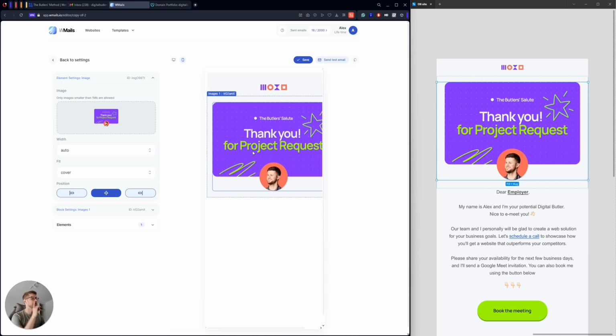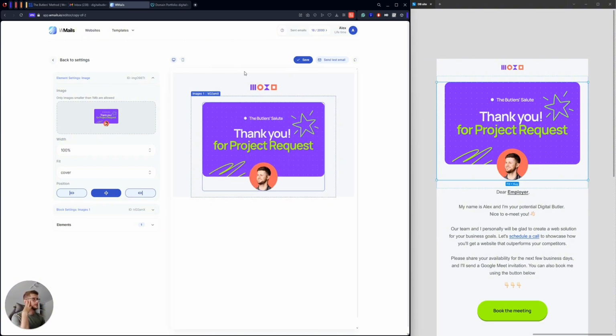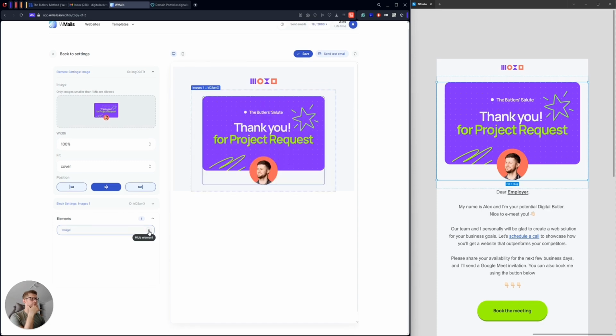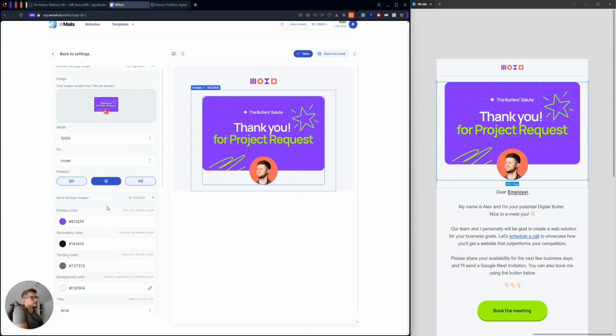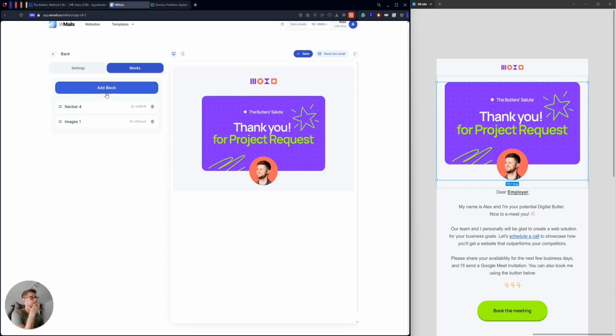Okay, but you can see that when I'm turning on mobile view, it doesn't look good. So to be sure that it will look nice, I think I just need to select 100%. Yeah. And then you can see that on mobile view, it looks really good. It looks really sexy. So let's go back to the desktop and continue working on desktop here. I will not hide it. I have only one element here. So block settings, I don't have any specific settings that I need to adjust for this section. So let's go back to the blocks and continue building the template.